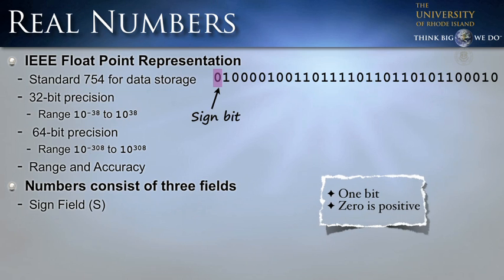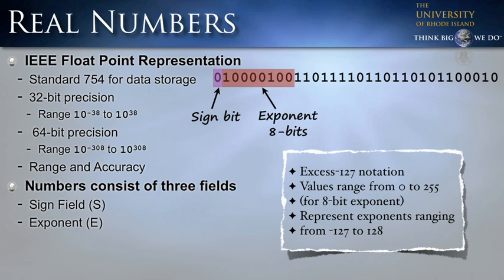Floating point numbers consist of 3 fields. So if we look at these 32 bits, they consist of 3 fields, 3 ways to interpret this long number. First is a sign bit, similar to what we had when we did 2's complement to get our negative numbers. The sign bit will tell us whether this is a positive or a negative number. And just like with our 2's complement, if it's 0, that means the number is positive. Next we have our exponent. This is 2 raised to whatever power we're going to represent.